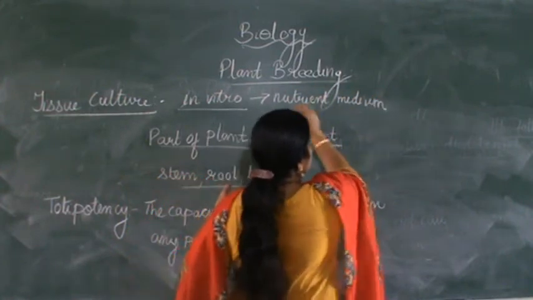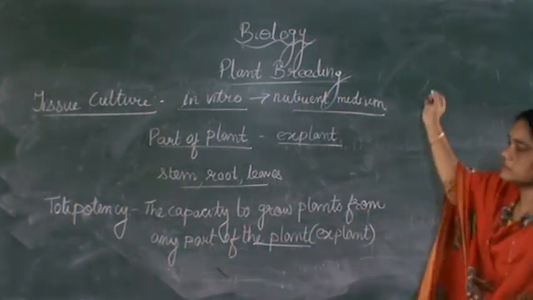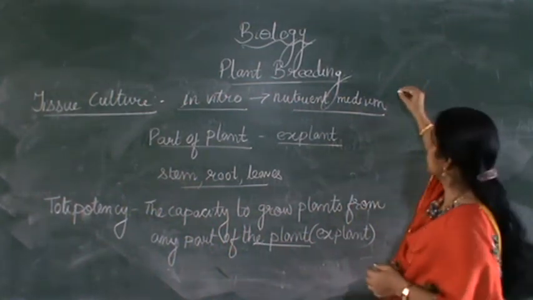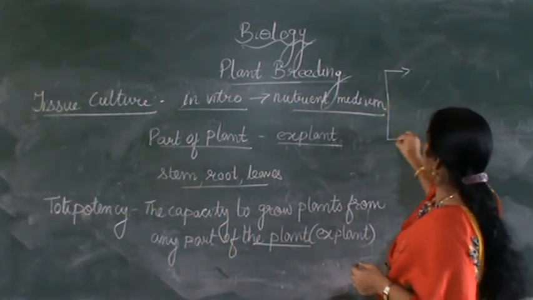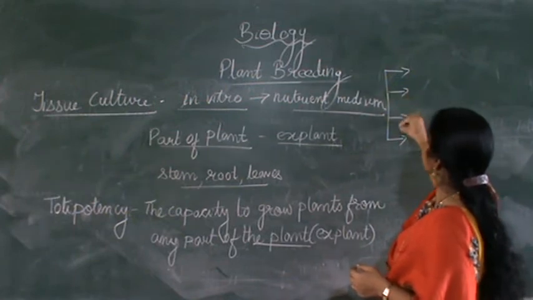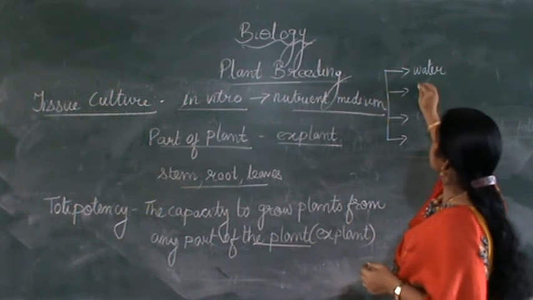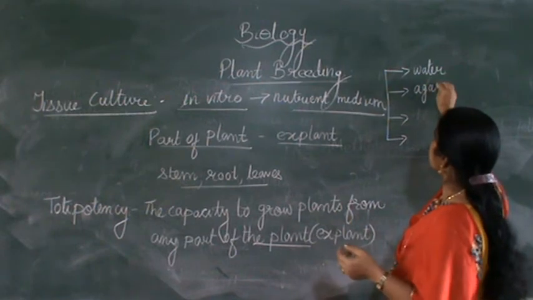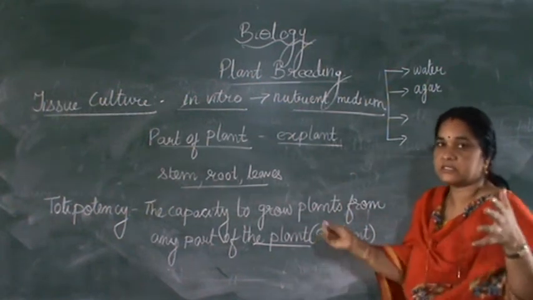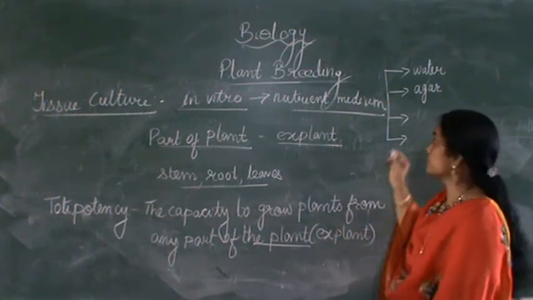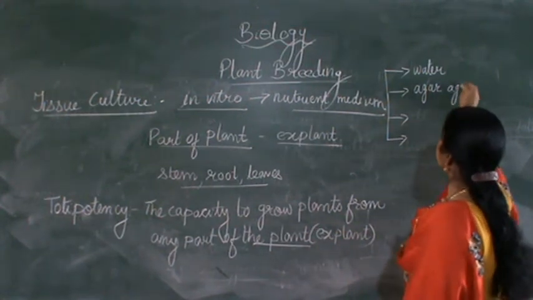Now, this nutrient medium is very important. What are the important things that should be present? First and foremost, of course, water should be present. Next, there is a jelly-like gelatinous substance which we will be using, a binding component, known as agar-agar.